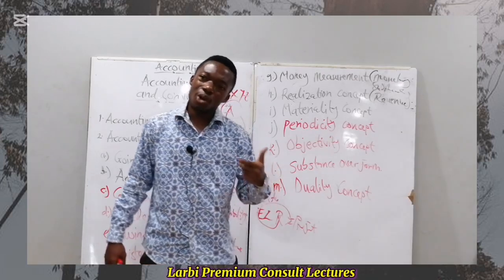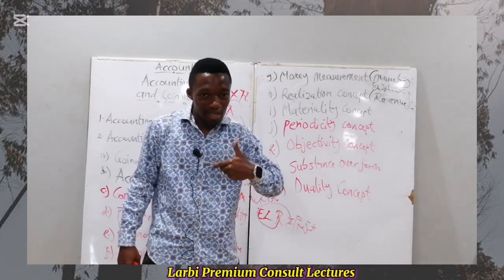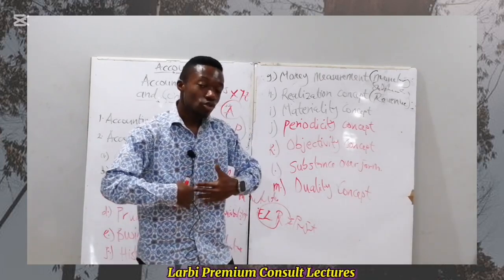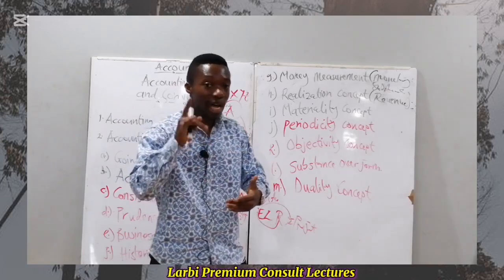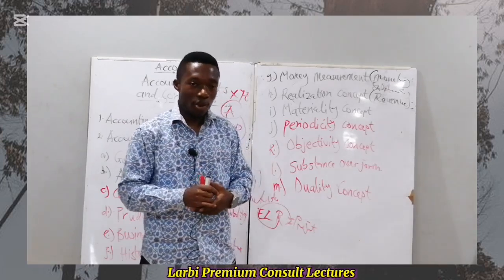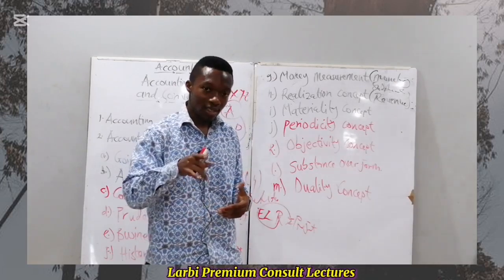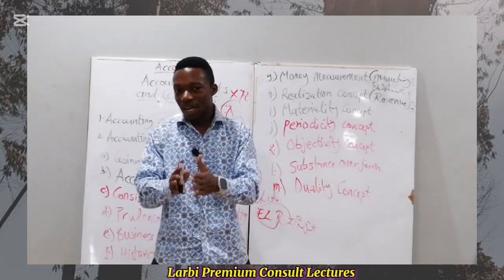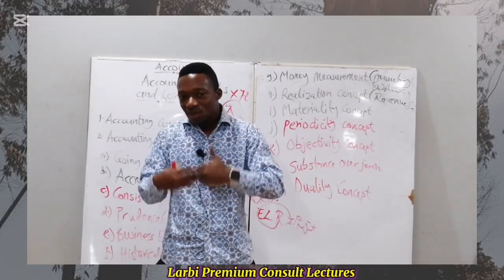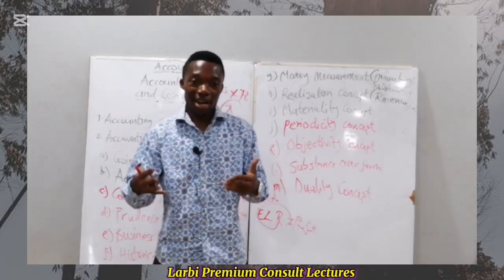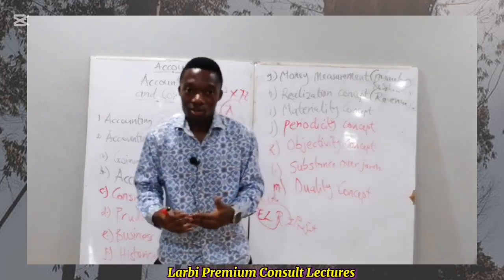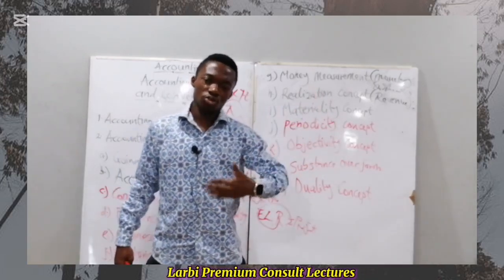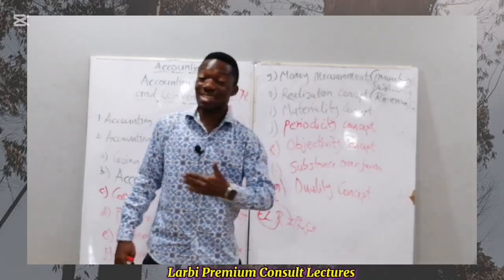So we can only recognize revenue in our books where there has been a transfer of what? Ownership from the seller to the customer. At that point, we can recognize revenue, whether the cash is paid for it or not. Once there is a transfer of that product, good, or service from the seller to the customer, then we can recognize that revenue. It's what we call the realization concept.